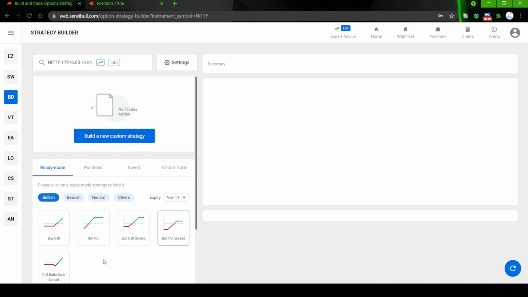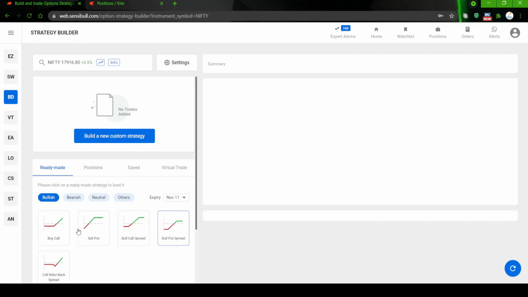For a bullish view, if you see the word spread, you have a bull call spread and a bull put spread. Bull means it is bullish, meaning your view is that the market is going to go up. That is what we call a bullish view. So two spreads are there: one is bull call spread, the other is bull put spread, and there is a call ratio back spread also. We will talk about this later, after we see the other spreads, at the end we will come to the call ratio back spread.